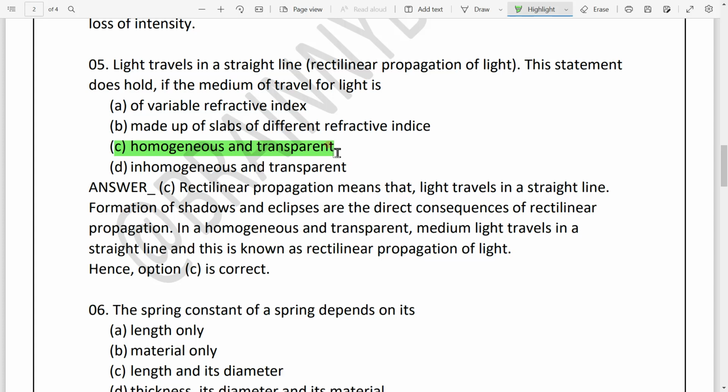They are natural phenomena that occur due to the rectilinear propagation of light. Because we all know that the light that comes from the sun to the earth travels in what? Straight line. That is why it's able to form shadows and eclipses. So option C is the correct answer for this question.